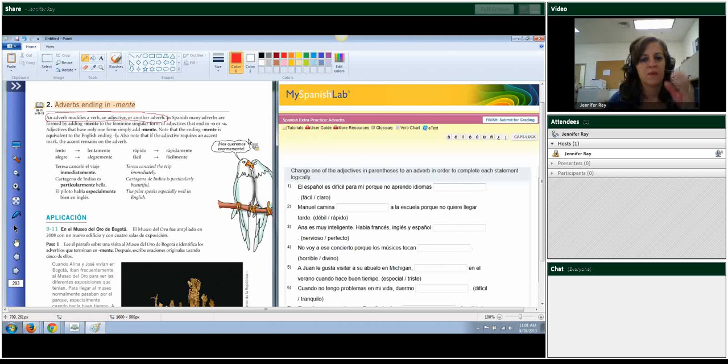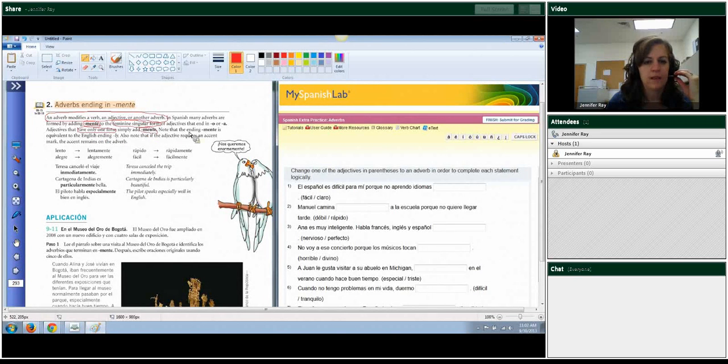In Spanish, many adverbs are formed by adding mente to the feminine singular form of adjectives that end in O or A. Adjectives that have only one form simply add mente.